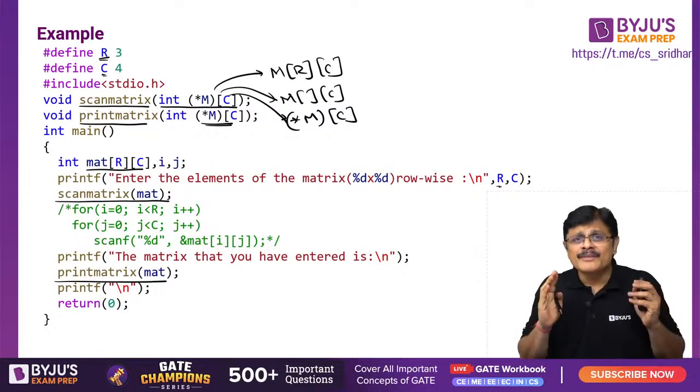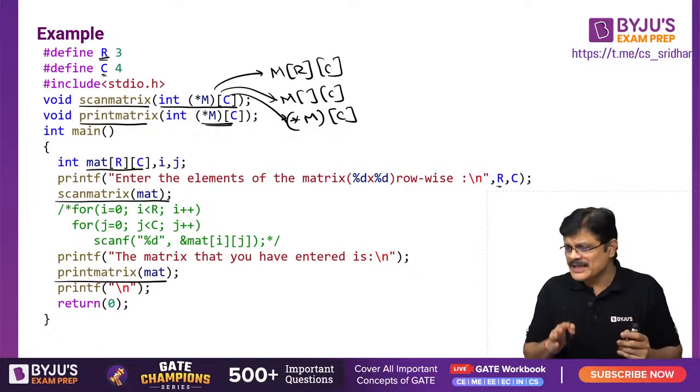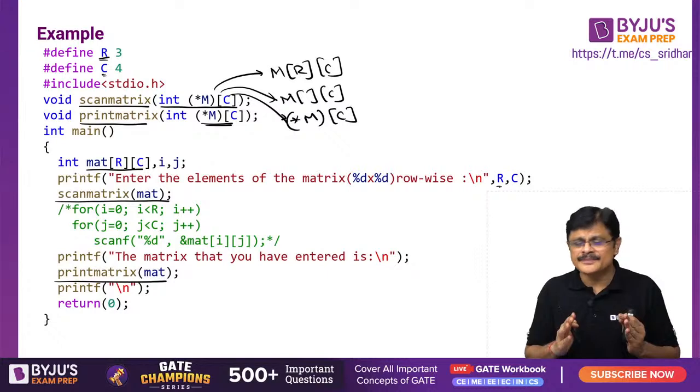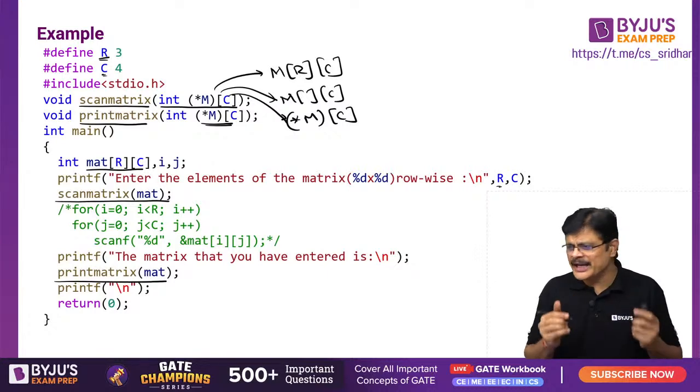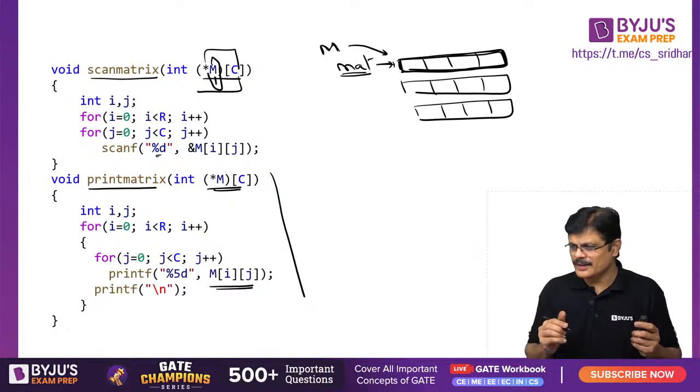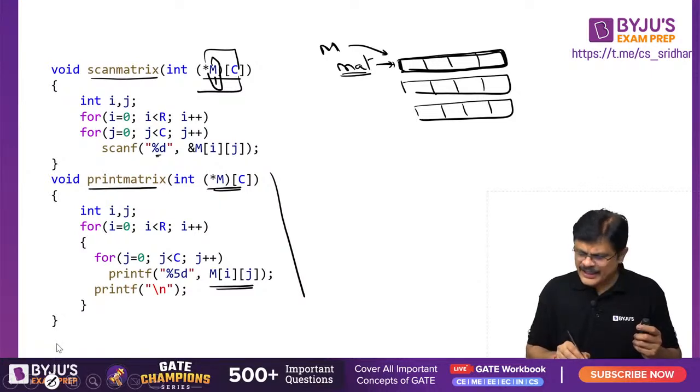Is the mechanism clear to you all? Is the idea clear to you all? How to pass a 2D array? Is that clear to you all, or any doubts?